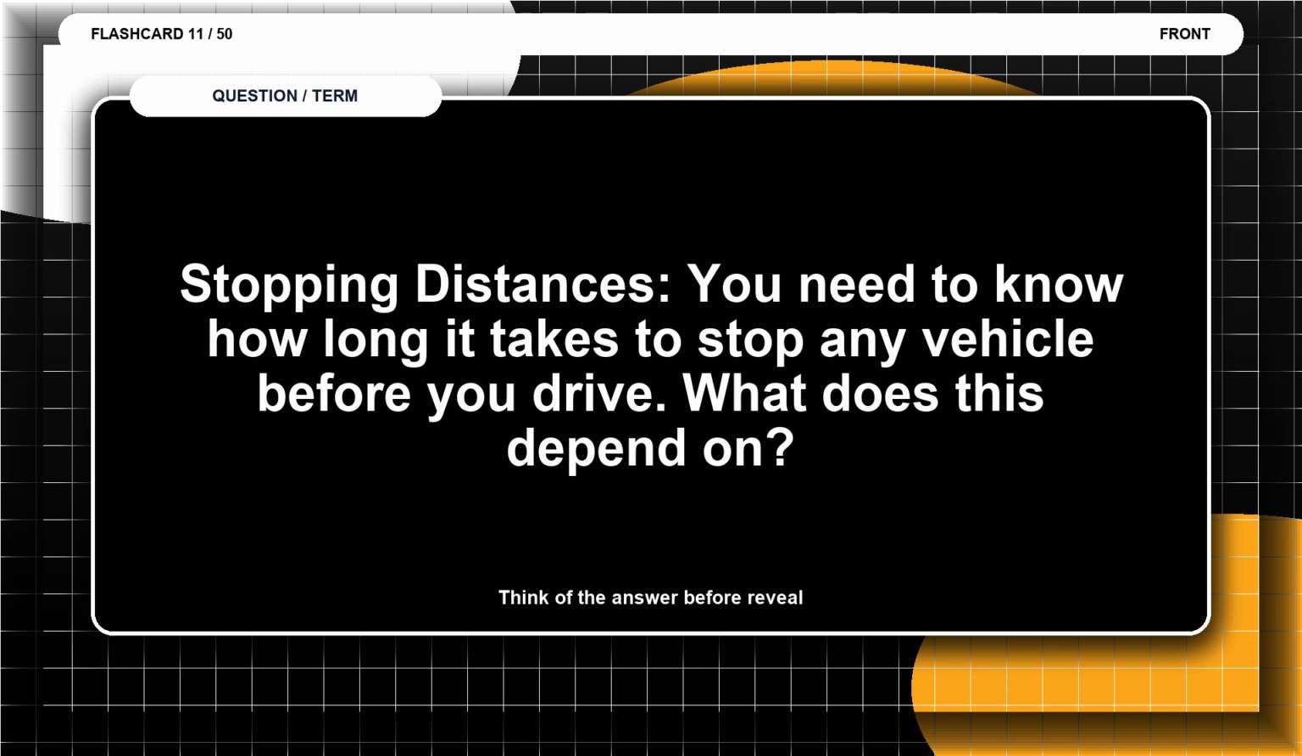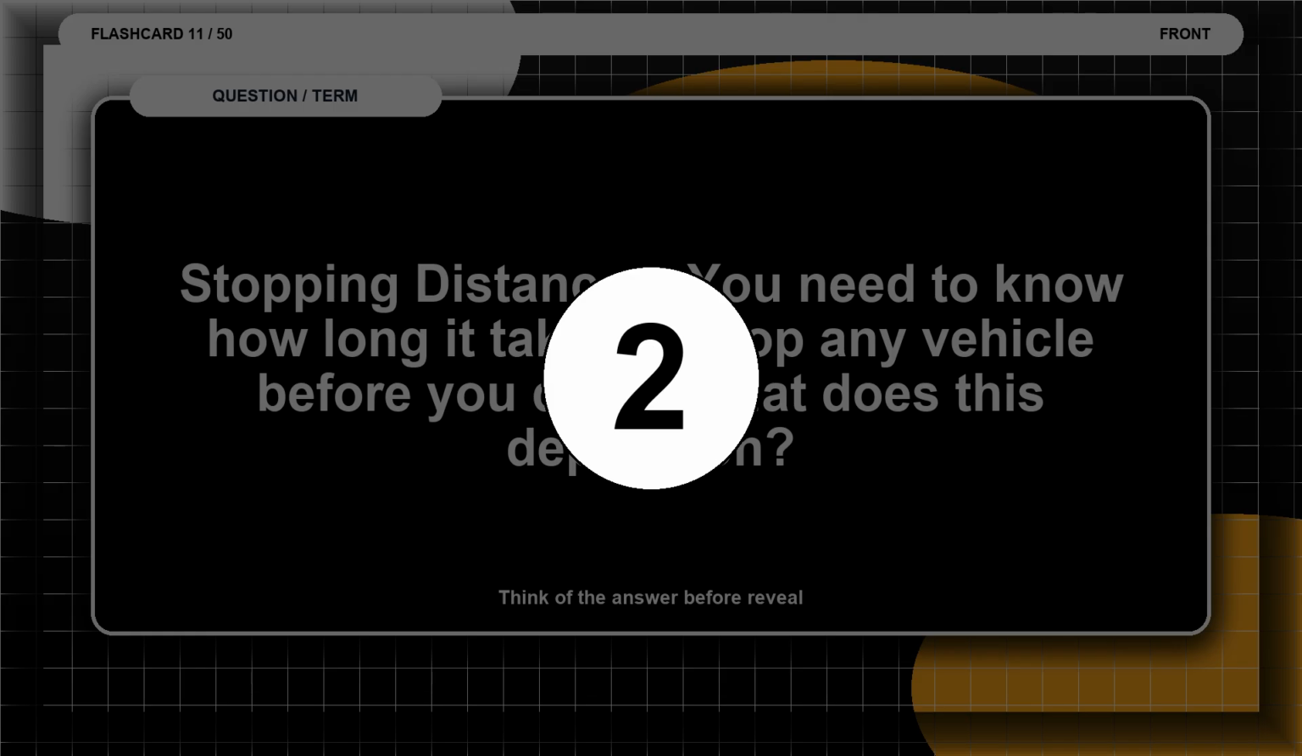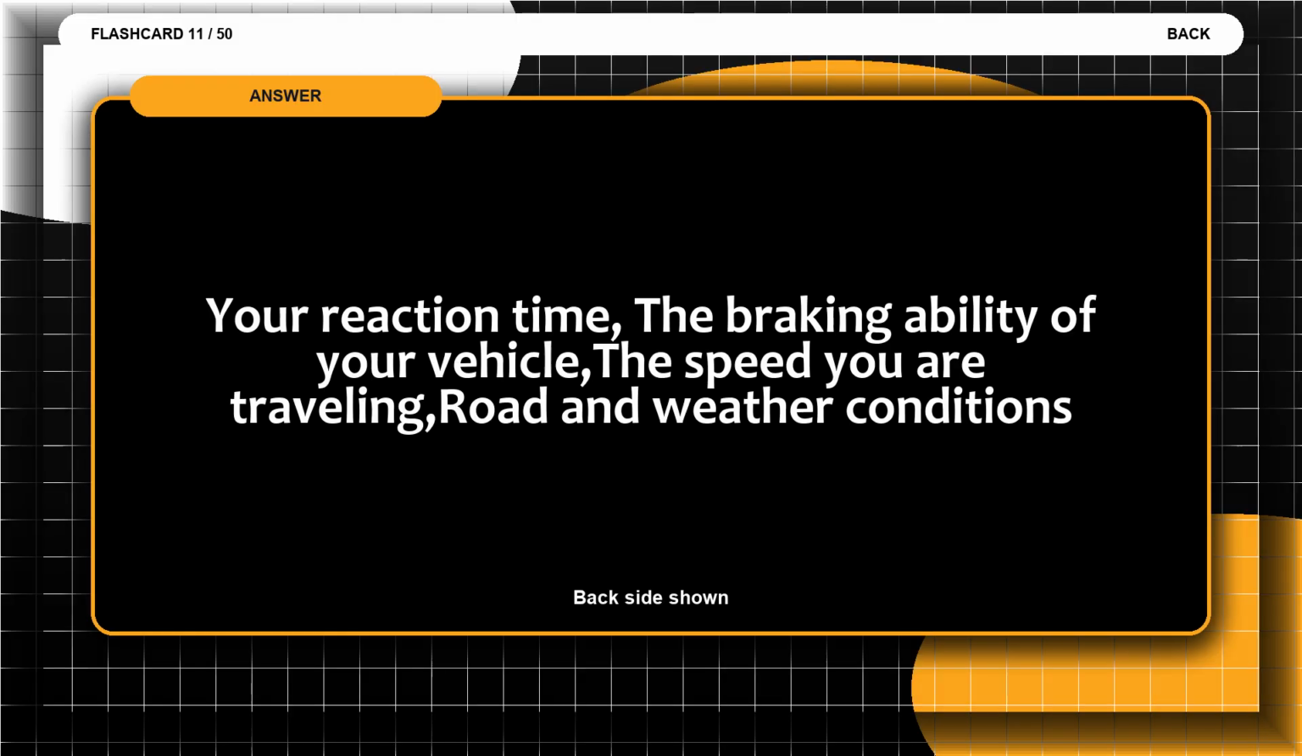Flashcard 11. Stopping distances. You need to know how long it takes to stop any vehicle before you drive. What does this depend on? Think of the answer before the reveal. The answer is your reaction time, the braking ability of your vehicle, the speed you are traveling, and road and weather conditions.